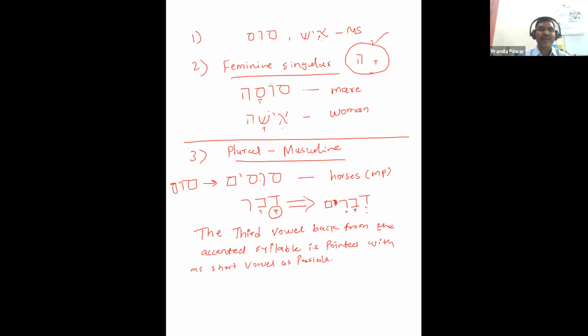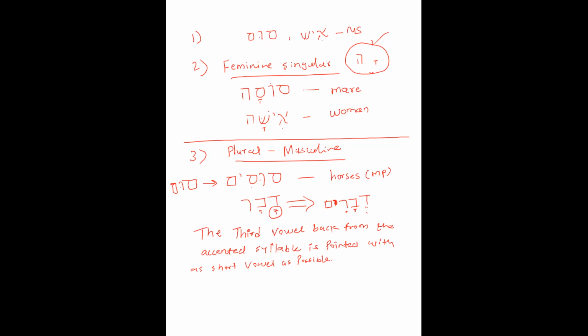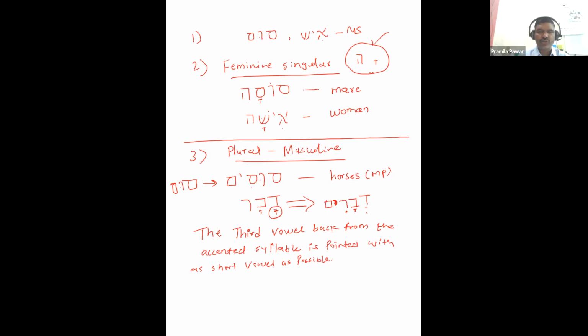Third vowel back. Sometimes this rule is applicable to even one vowel back also. But remember, the alteration occurs whenever the nouns are inflected. When we add the ending for a masculine noun, nothing happens. Even in a feminine noun, no alteration takes place, but in masculine plural and feminine plural, alteration surely takes place because of this Hebraic law of hurry on the accented syllable.